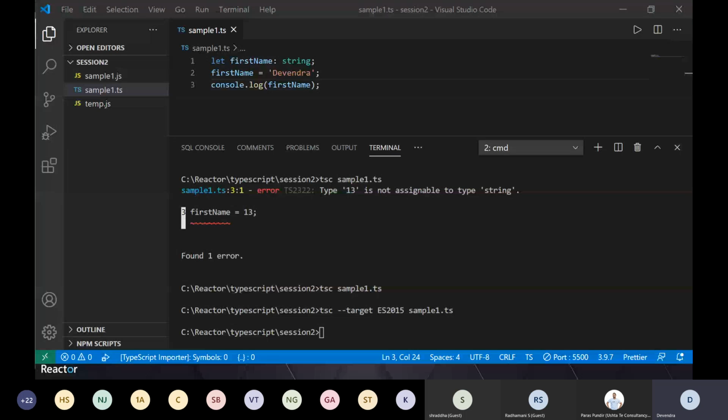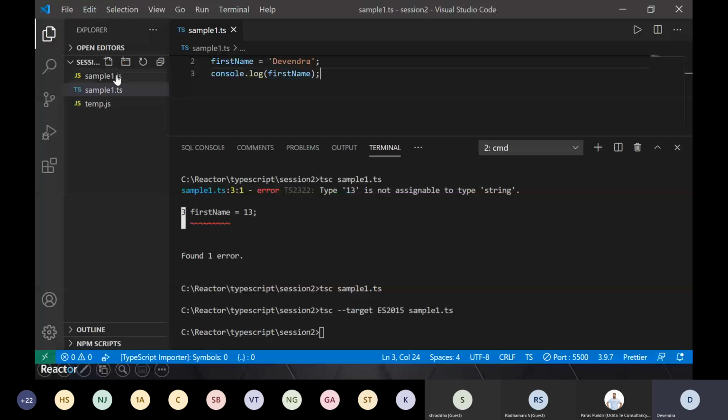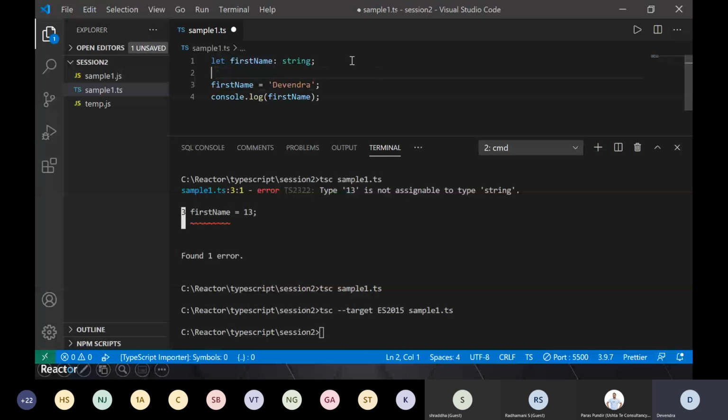So these are one kind of variables, and integer is fine. The same goes for string, number, boolean, same kind of things which you will notice. In your TypeScript, you can define your data type like this: let this variable be of type string. Similarly, let a variable be of type int, boolean, and so on. Right, no difference.